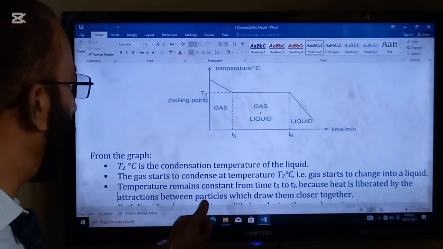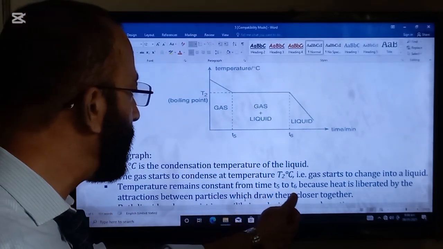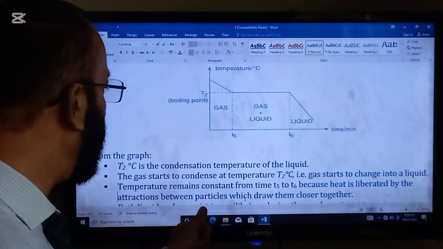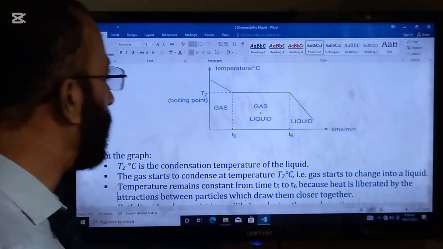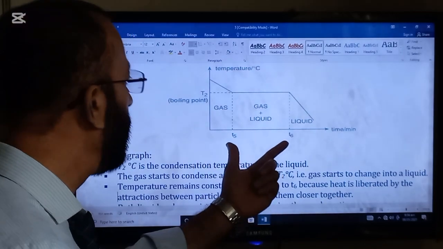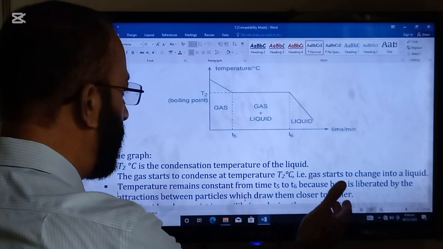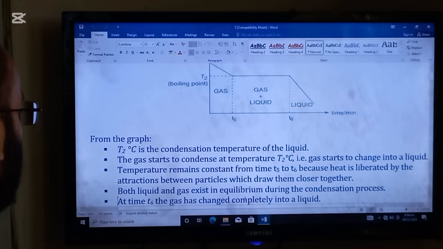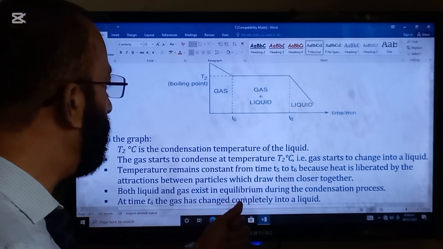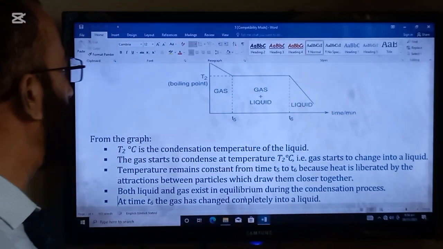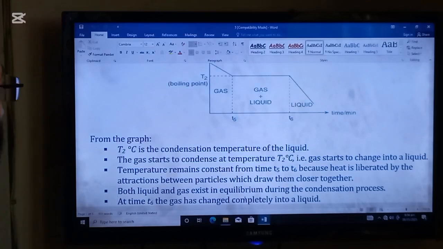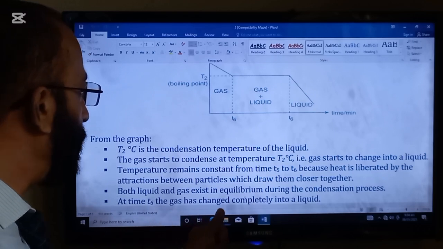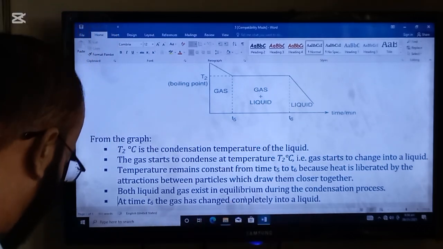The temperature remains constant from the time T5 to T6 because heat is liberated by the attraction between the particles which draw them closer together. So during this time, this is the process which is talking about. Both liquid and gas exist in equilibrium during the condensation process. And this is the time T6 at which the gas has changed completely into a liquid.